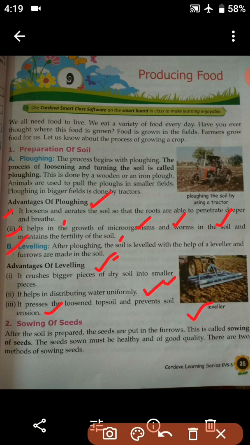You can see over here, this is the process of leveling. Leveling simply means pressing the topsoil, and it also helps prevent soil erosion.